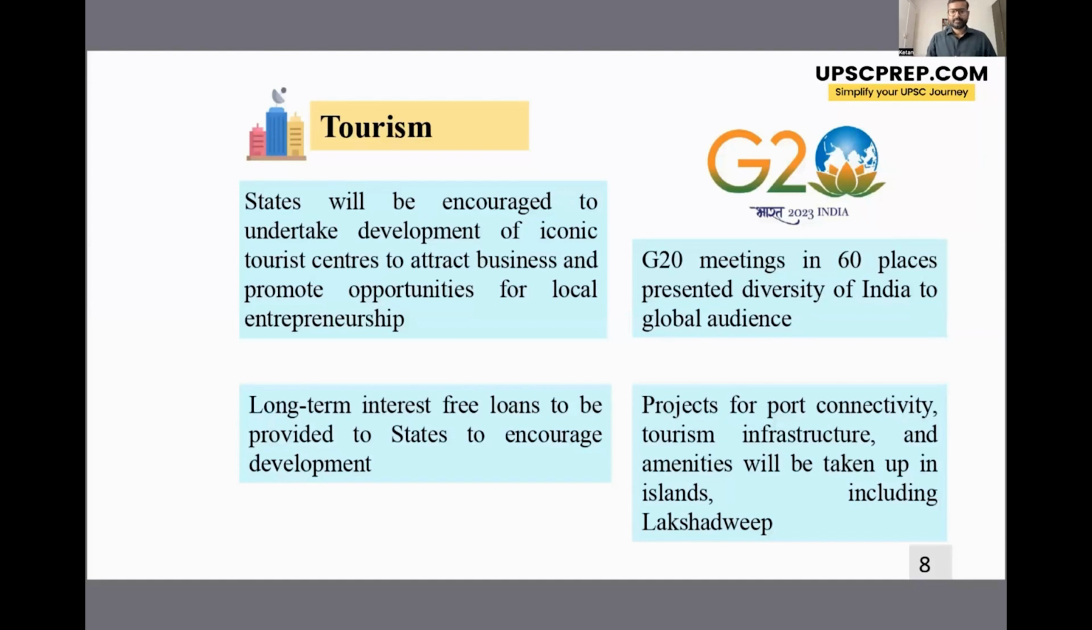Next is tourism. Here all the states are being encouraged to develop the iconic tourist centers that are there in the states to attract businesses. Also, that will help in promoting opportunities for local entrepreneurship. Right. For this purpose, long-term interest-free loans have been given to states.